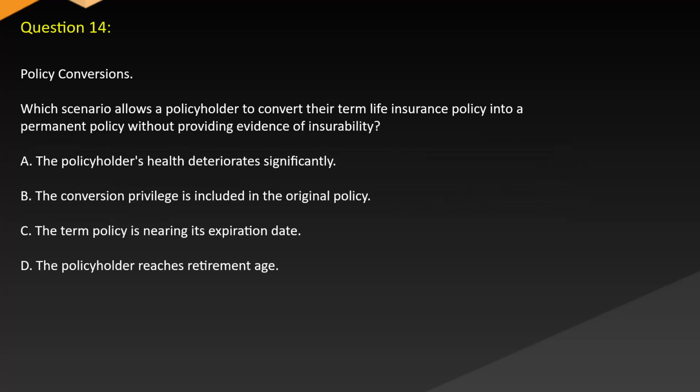Question 14. Policy conversions. Which scenario allows a policyholder to convert their term life insurance policy into a permanent policy without providing evidence of insurability? A, the policyholder's health deteriorates significantly. B, the conversion privilege is included in the original policy. C, the term policy is nearing its expiration date. D, the policyholder reaches retirement age.